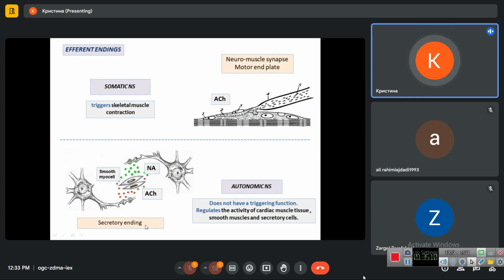So secretory endings are for just regulating or modulating the contraction mode. It means the strength of contraction and the speed of contraction. In the secretory endings we have neurotransmitters such as acetylcholine and norepinephrine or noradrenaline.